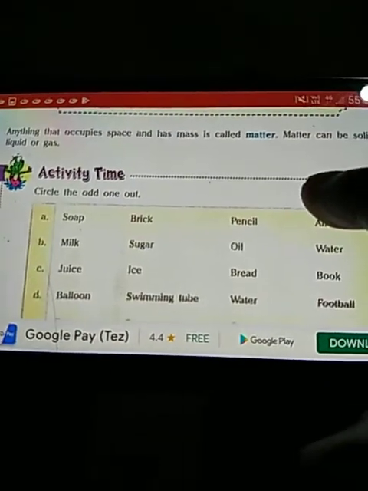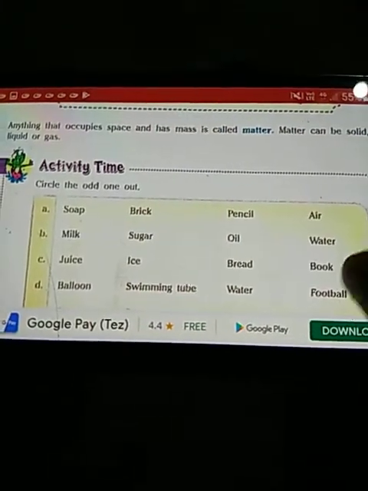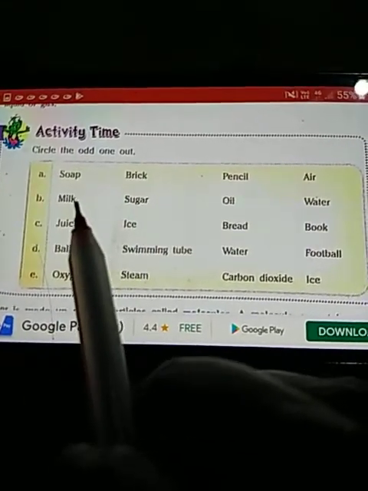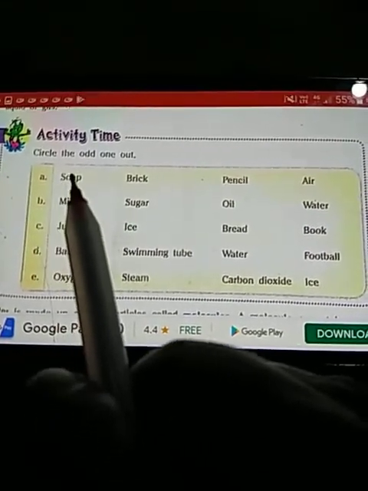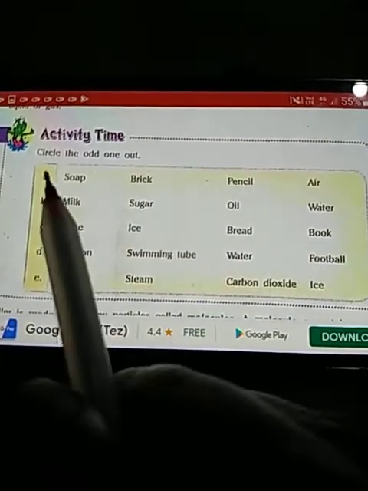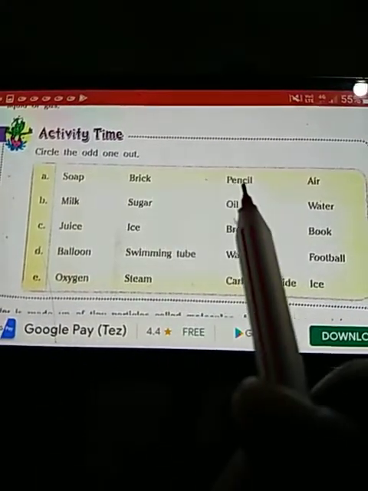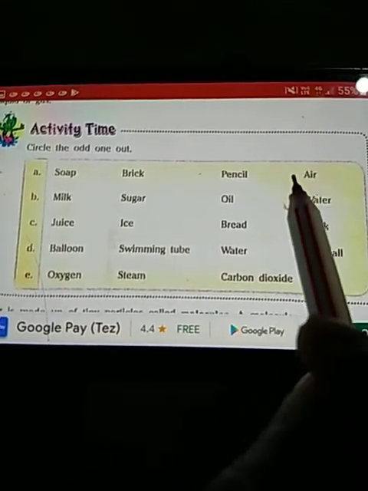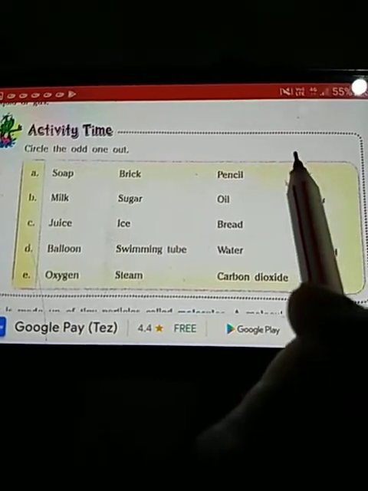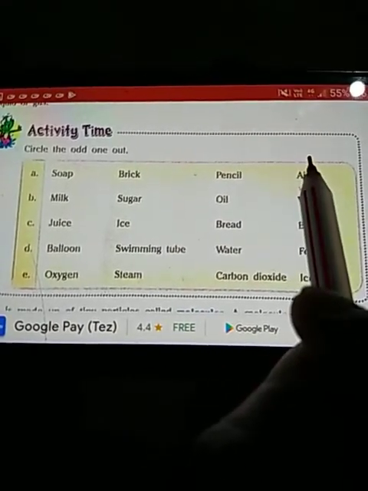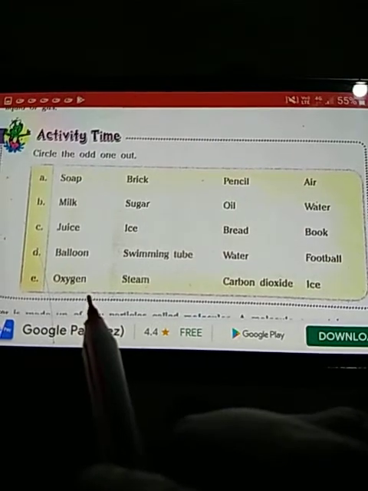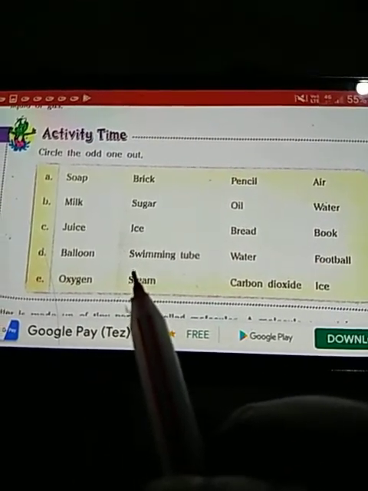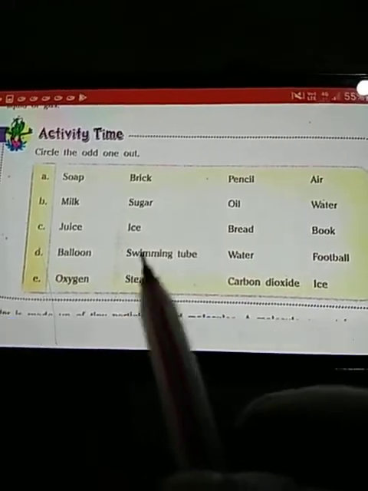Here is an activity, children. You have to pick the odd one out. You have to circle the odd one out. See, question number 1 says soap, brick, pencil and air. Soap is solid, brick is solid, pencil is solid. So, which is the odd one here? Air is the odd one here. So, we will make a circle around air. Similarly, you have to sort out the odd one. You have to pick or circle the odd one out from the given table.